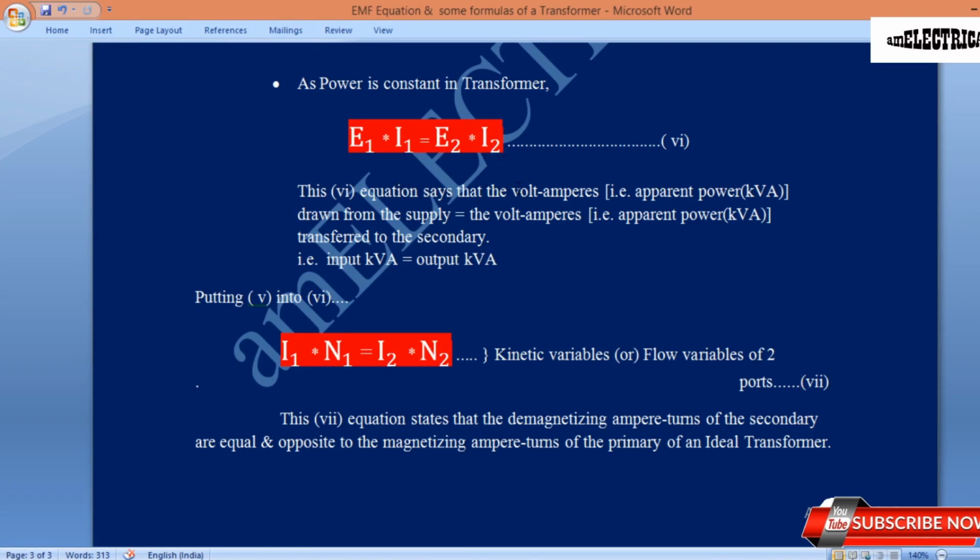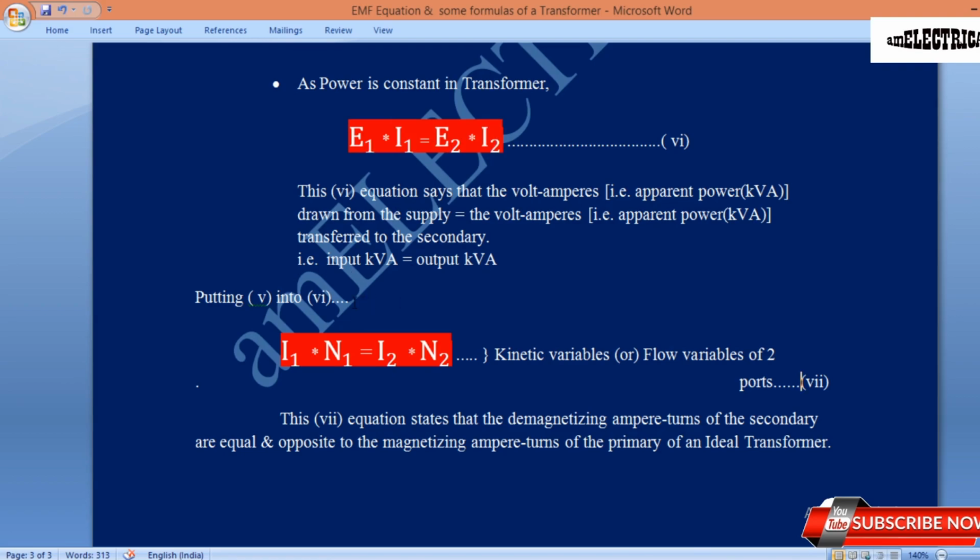This sixth equation says that the volt ampere, that is the apparent power, E1 I1, is called apparent power. You must know about the kilowatt, kVAr, kVA, the power triangle. Then you will understand that voltage multiplied by current is called apparent power, whose unit is kVA. That is, volt amperes drawn from the supply will be equal to volt amperes transferred to the secondary side. That is, input kVA will be equal to output kVA.